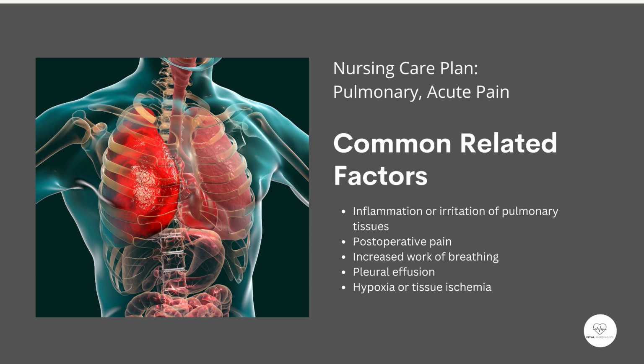Common related factors. Acute pain in pulmonary patients is often linked to several underlying issues. These include inflammation or irritation of pulmonary tissues. This could be due to infections like pneumonia, pleuritis, or thoracic trauma. Post-operative pain, particularly after thoracic or abdominal surgeries where incisions can interfere with breathing.